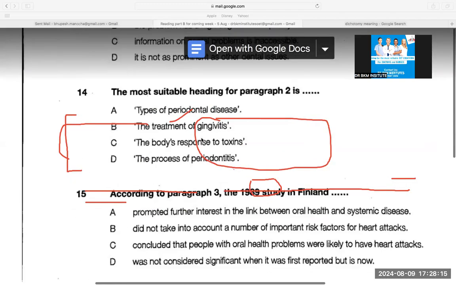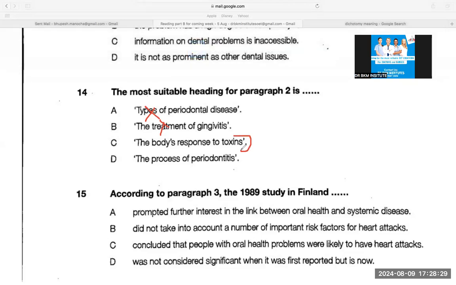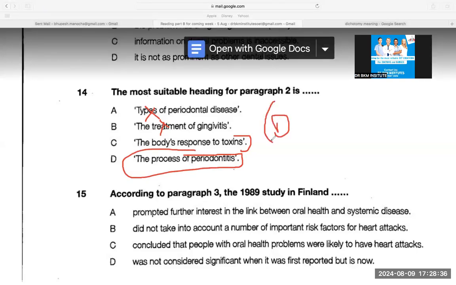But when I went to the options, they talked about types of periodontal disease. I know types is not given. They did not talk about treatment. Body's response to toxins can be one of the answers because they might have talked about it in the process, but they were majorly talking about periodontitis. So I did not think much. I simply saw the topic was periodontitis. Simple.